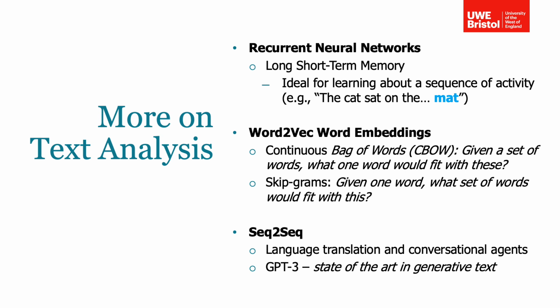Text analytics and language models are perhaps the most groundbreaking area of research in delivering artificial intelligence. Generative Pre-trained Transformer 3, known as GPT-3, was released in 2020 by OpenAI in their research paper, Language Models Are Few-Shot Learners.